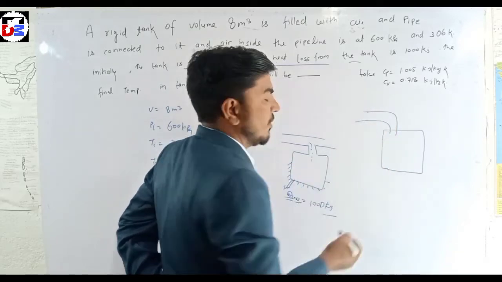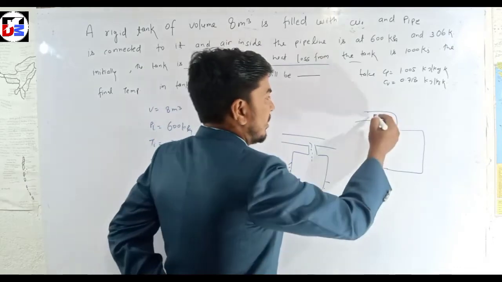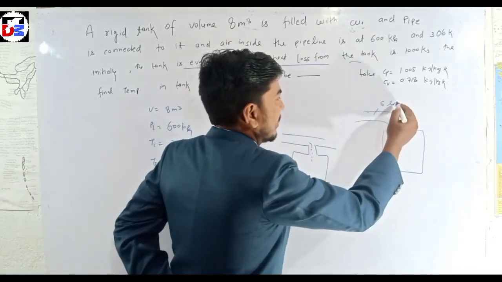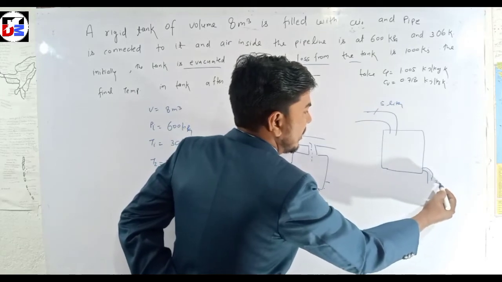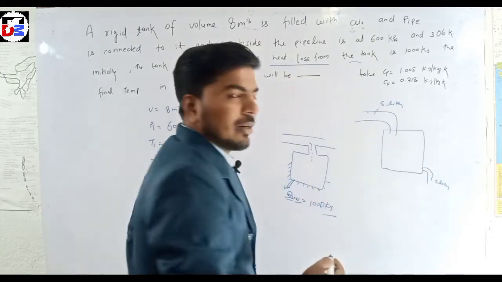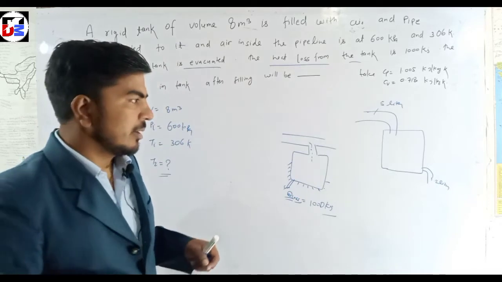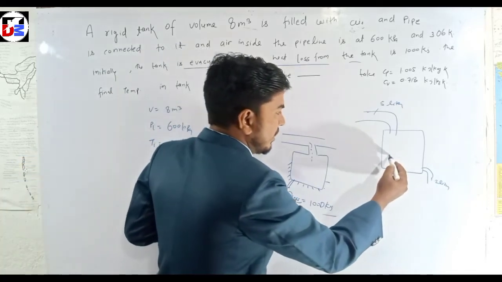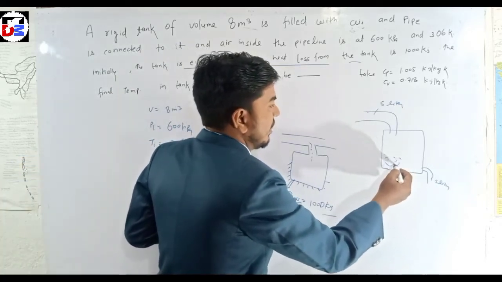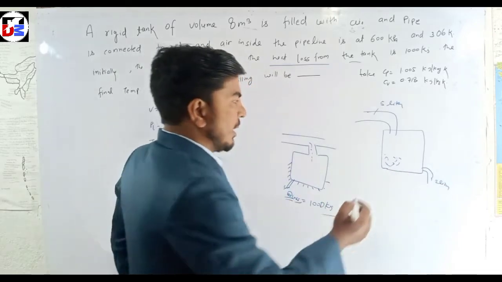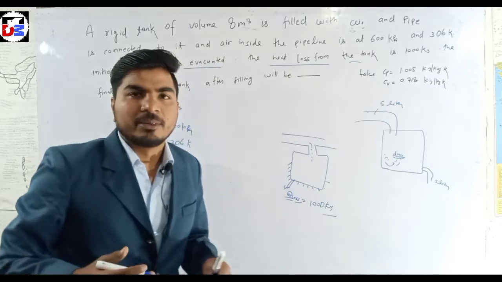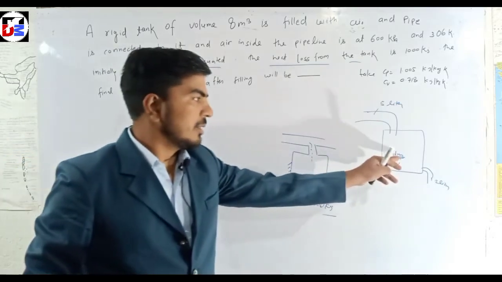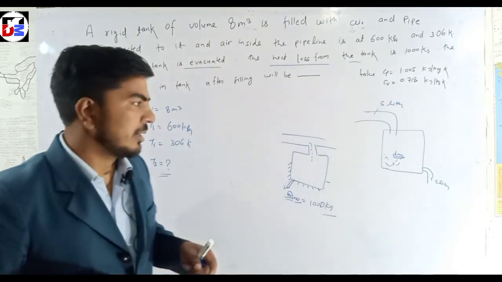Suppose here water is coming in, that means 5 liters of water coming, and at the exit is only 2 liters. After some time you get accumulation of water, that means a mass is accumulated, so the mass is dependent on time.